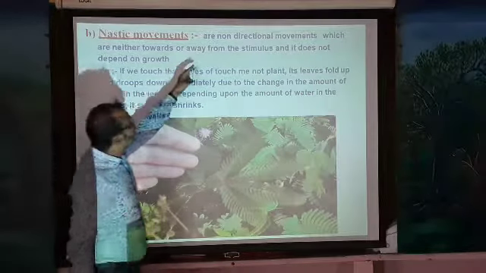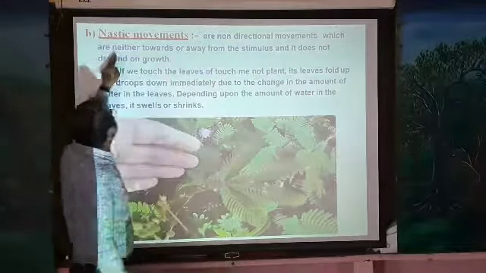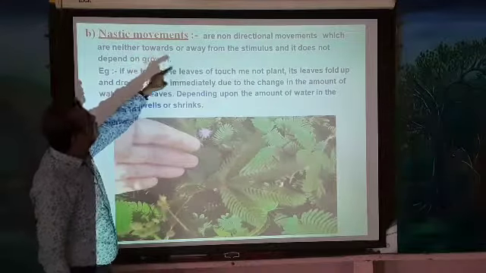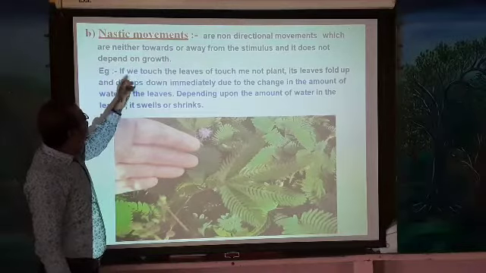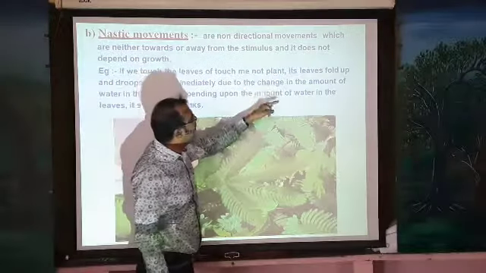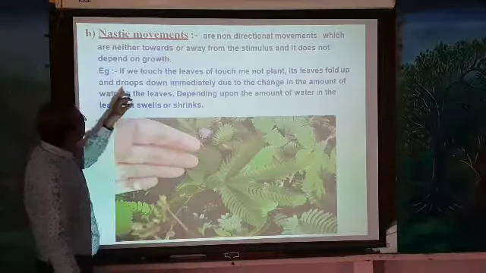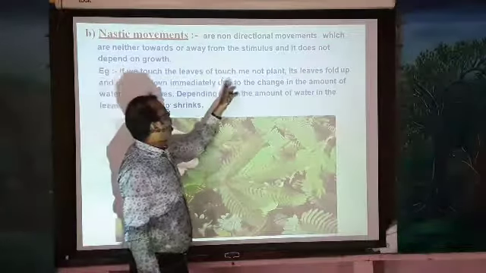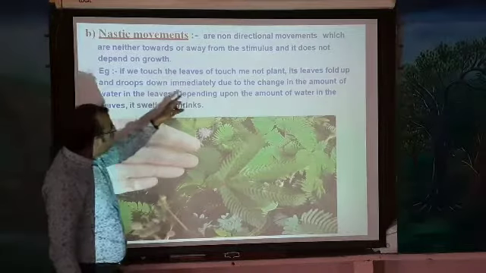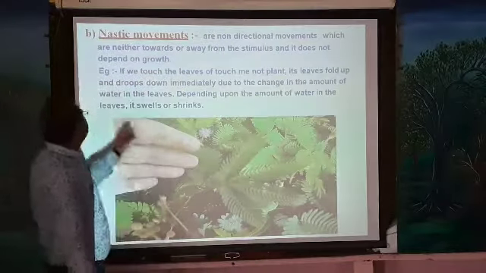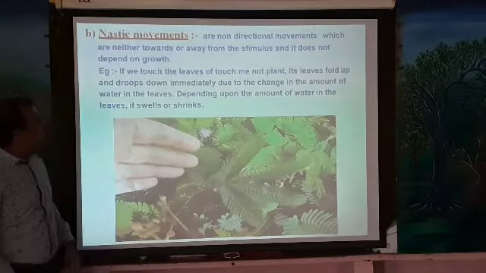These are non-directional movements, neither towards nor away from the stimulus, and they do not depend on growth. For example, if you touch the leaves of the touch-me-not plant, its leaves fold up and drop down immediately due to the change in the amount of water in the leaves. Depending upon the amount of water in the leaves, it swells and shrinks.